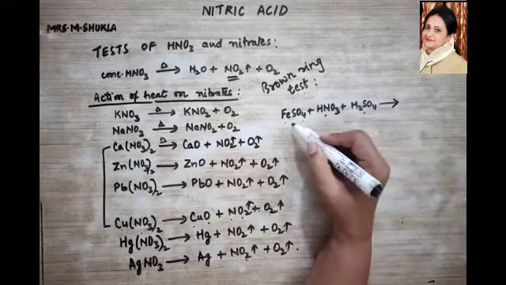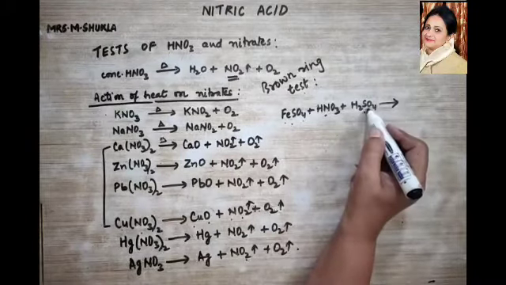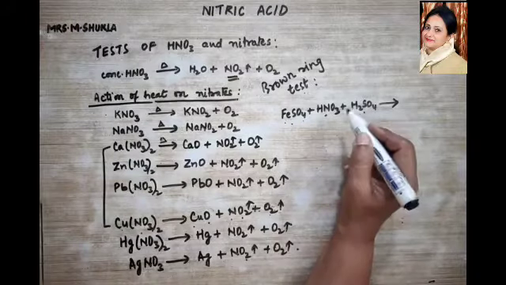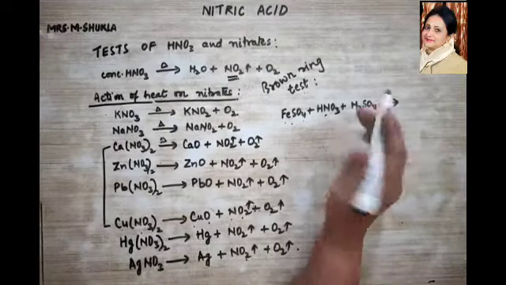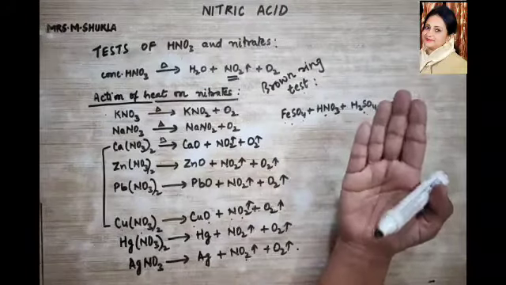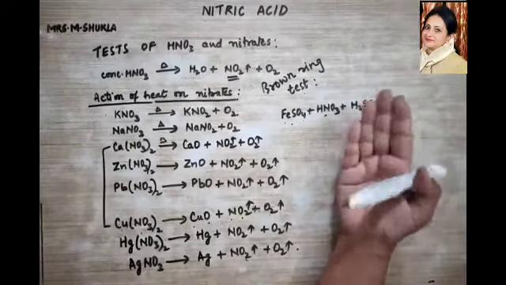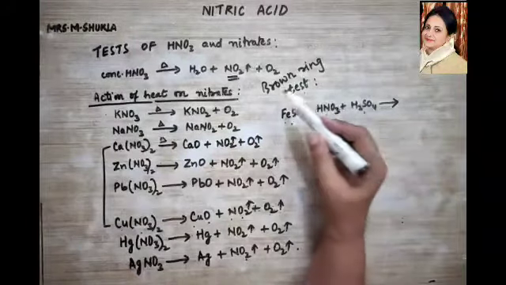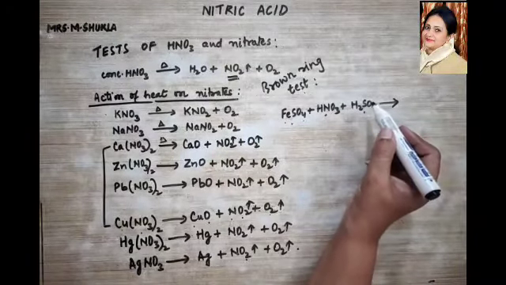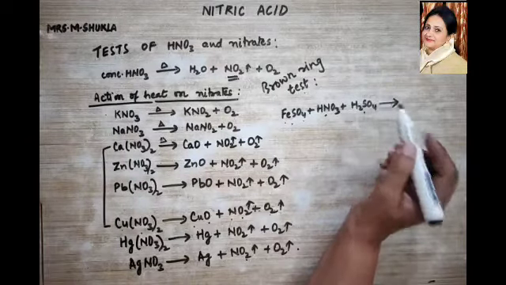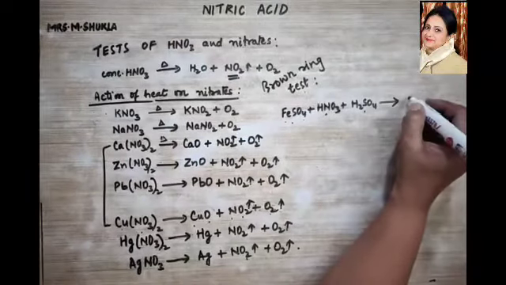So this is always freshly prepared, to which we add concentrated sulfuric acid side by side. Sulfuric acid, being heavier, will settle down, ferrous sulfate, lighter, will rise up, and in between the two liquids there is a junction where the brown ring will be formed, and this brown ring is called nitrosoferrous sulfate.